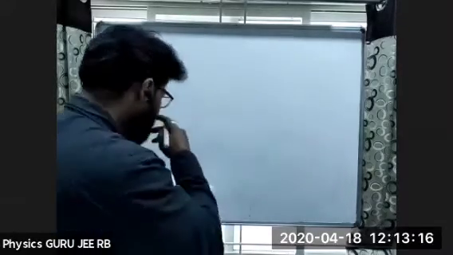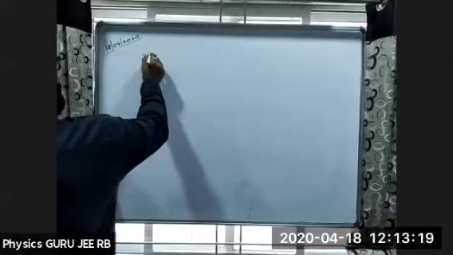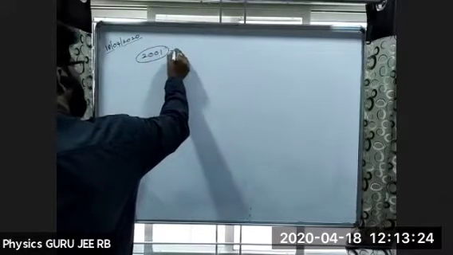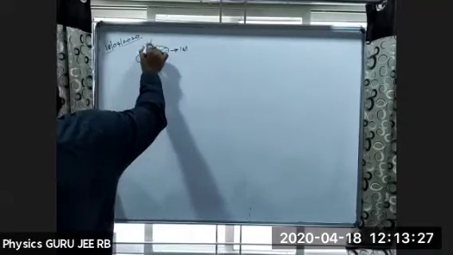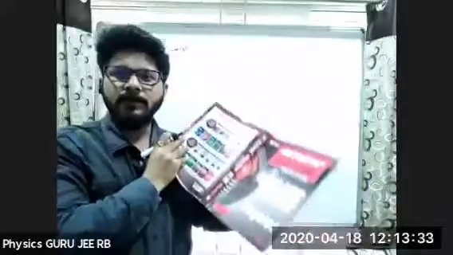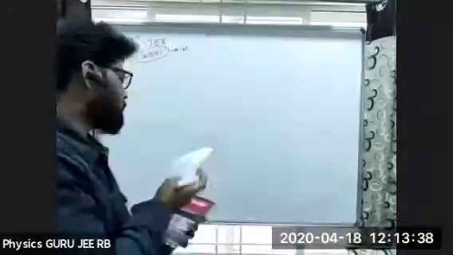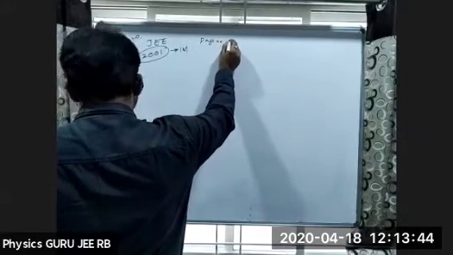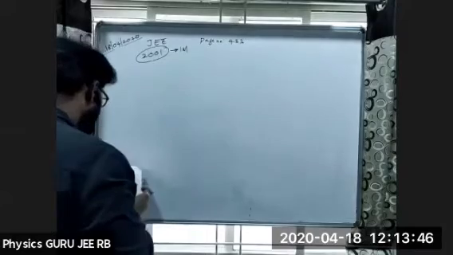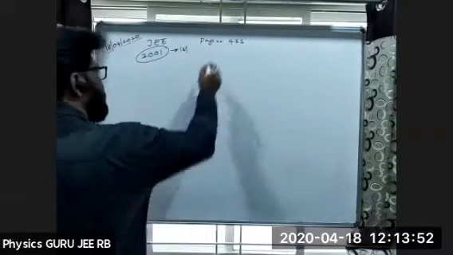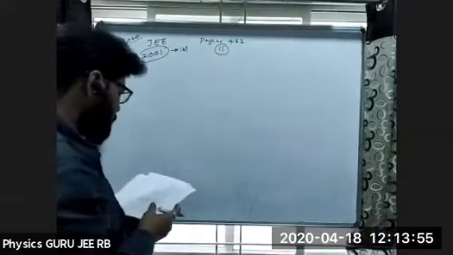We'll go with 2001. 2001 is also given for 1 mark. JEE 2001 question from this book. If you take this book, it is on page number 433, and the question number is 11th. If you have that one, you can check it out.